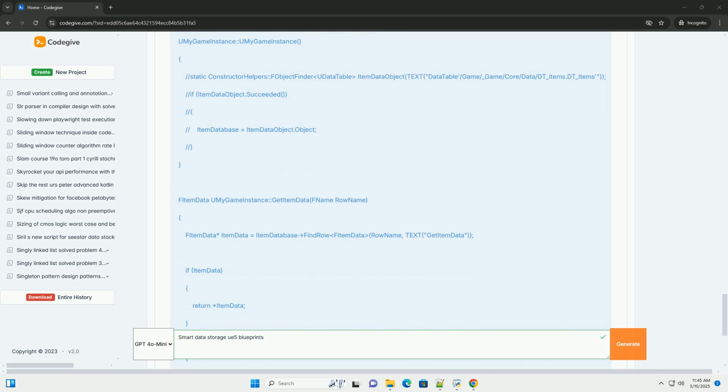3. Implement the interface in your actors/components. Select the actor or component you want to implement the interface on. In the Details panel, under the Interfaces section, click the plus button and choose the BPI_ItemData interface. 4. Implement the interface functions. You'll now have new events in your event graph for each function in the interface, for example Event GetItemData. Implement the logic to retrieve the appropriate item data for that actor/component within these events.